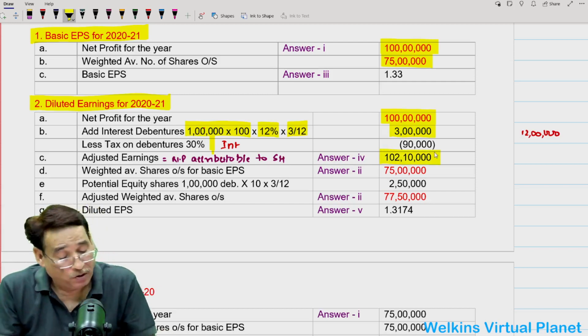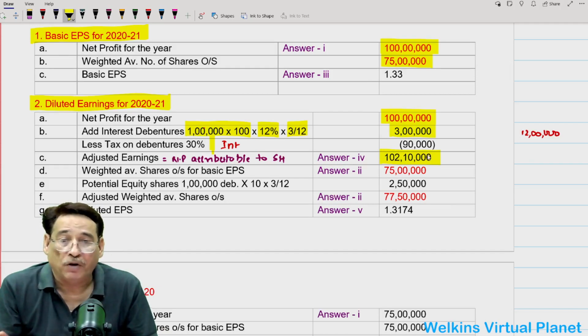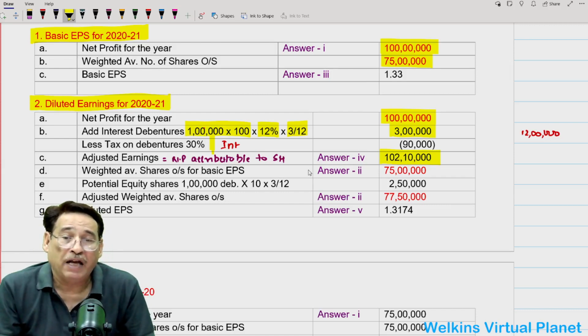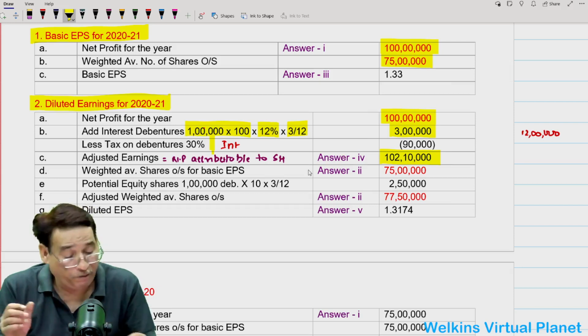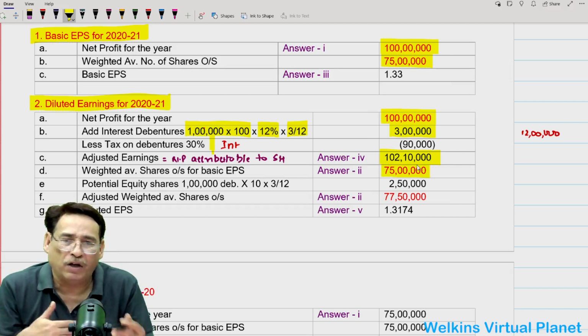Clear to you? So now, net profit available we have found out. We now need the weighted average number of shares. Weighted average number of shares we computed for basic earning. Remember one thing, for basic earning we computed it as 75 lakh. Correct? We have already computed that.